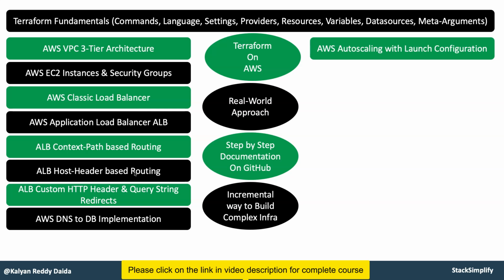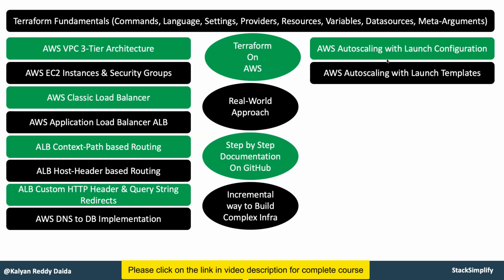After that you will move on to improving your setup, where earlier you were using basic EC2 instances. You will remove the EC2 instances concept and introduce auto scaling with launch configuration. Once you implement that, you will see that launch configuration is a legacy one, and the latest one available is launch templates. So you will also implement the Terraform configuration with launch templates.